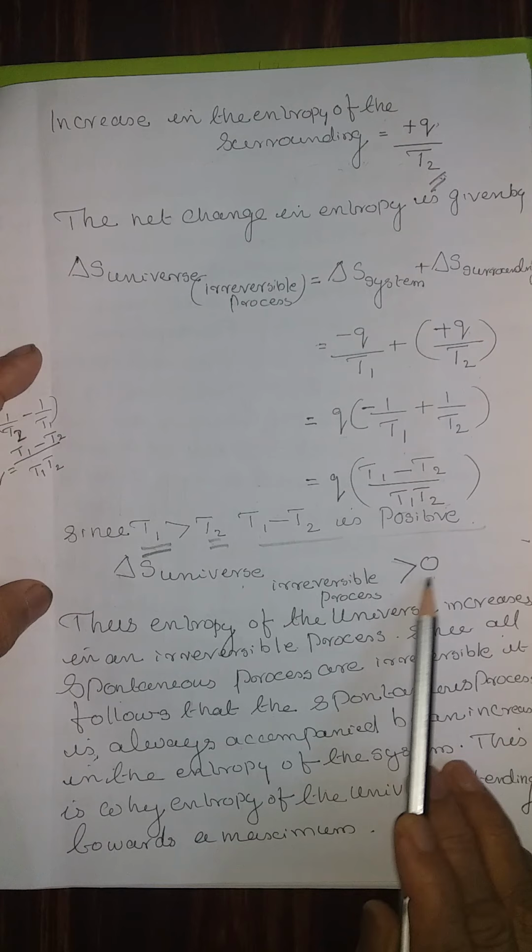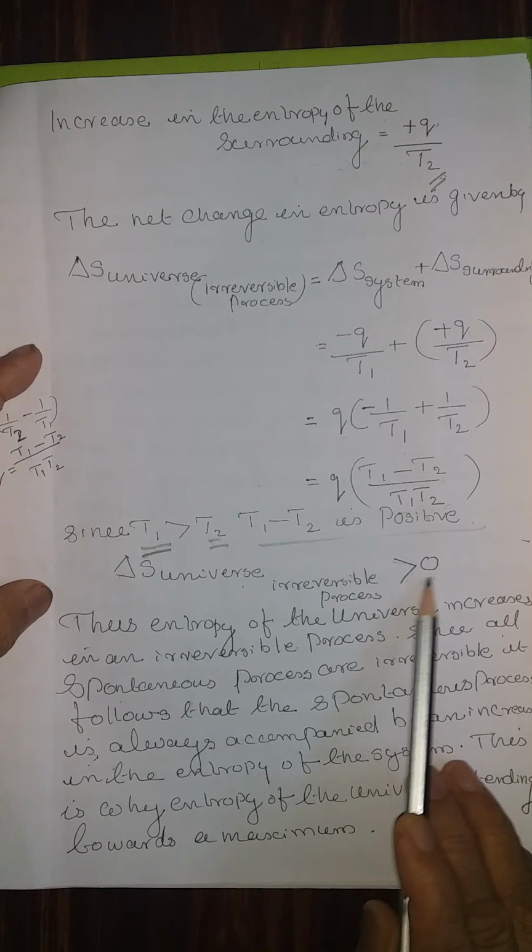Since all the spontaneous processes are irreversible, it follows that a spontaneous process is always accompanied by an increase in the entropy of the system. This is why the entropy of the universe is tending towards maximum.